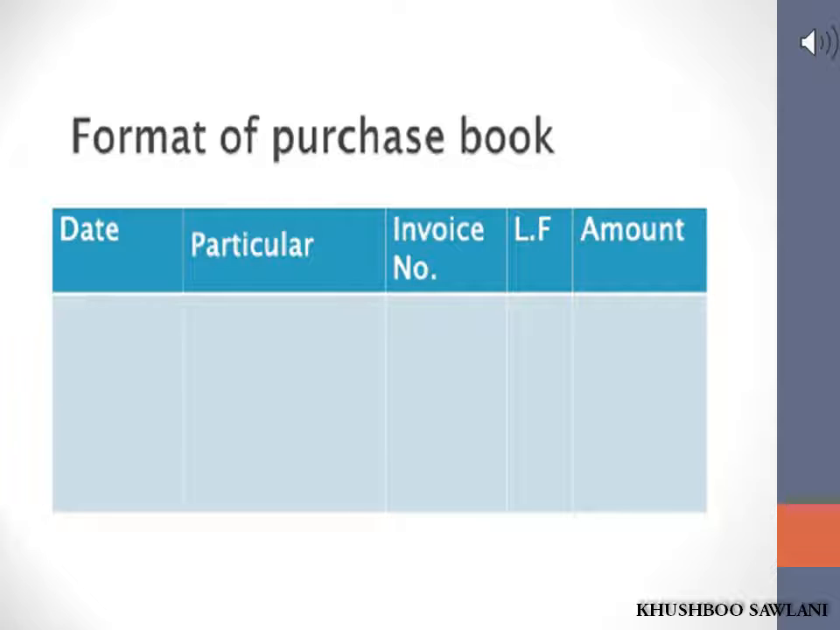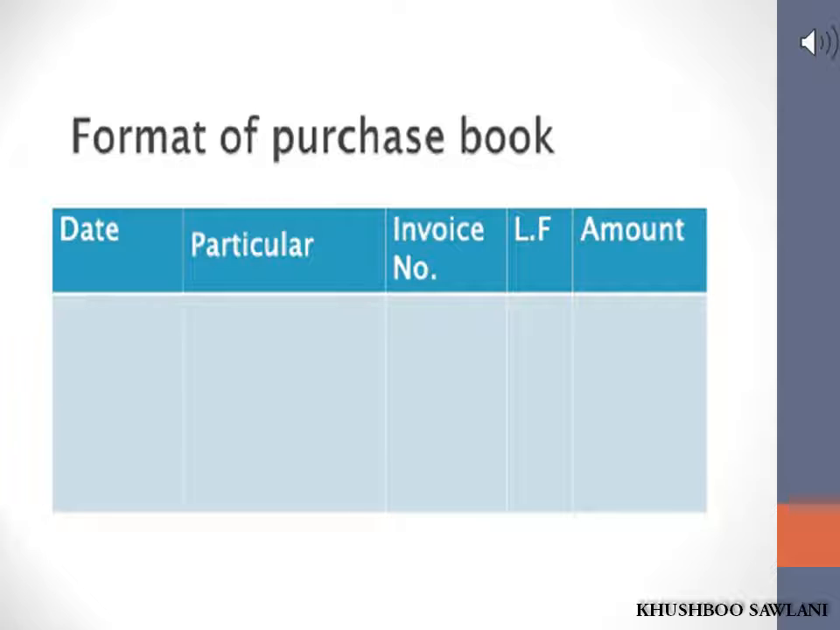First is date. In the above specimen, the first column is of date. The date on which credit purchase transactions have taken place is recorded in this column. Second, name of supplier. In this column, the name of the supplier from whom goods are purchased and details of goods purchased are entered. Third, inward invoice number. The number of the bill or invoice issued by the supplier is recorded in this column.